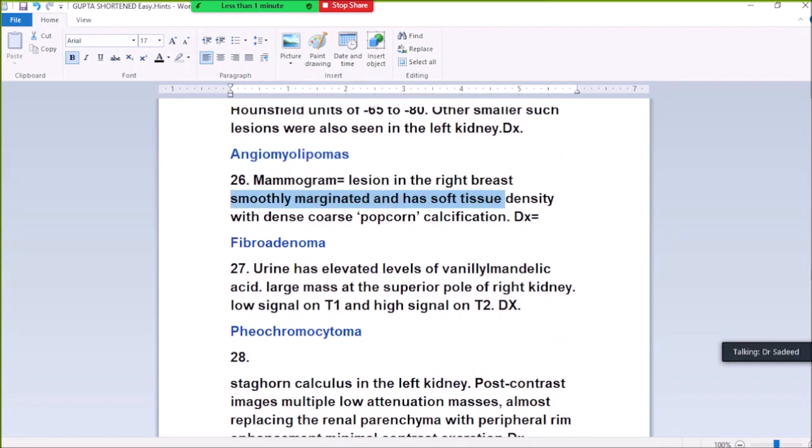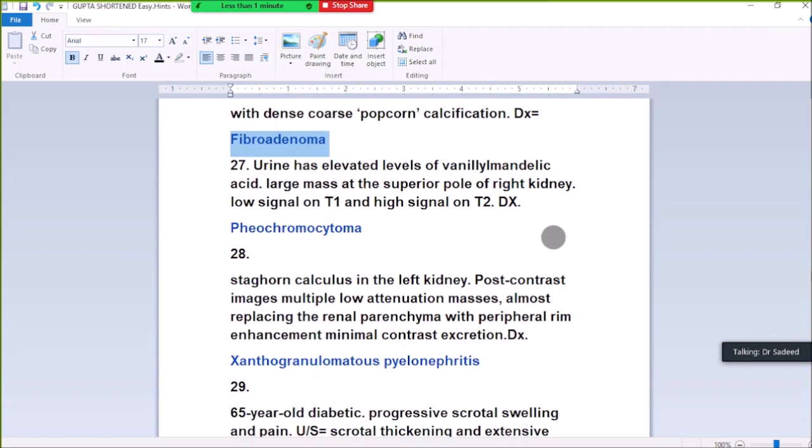26. Mammogram shows a lesion in the right breast, smoothly lobulated with soft tissue density, diagnosis fibroadenoma. 27. Urine has elevated levels of vanillylmandelic acid, large mass at the superior pole of the right kidney, low signal on T1, high signal on T2, diagnosed pheochromocytoma.